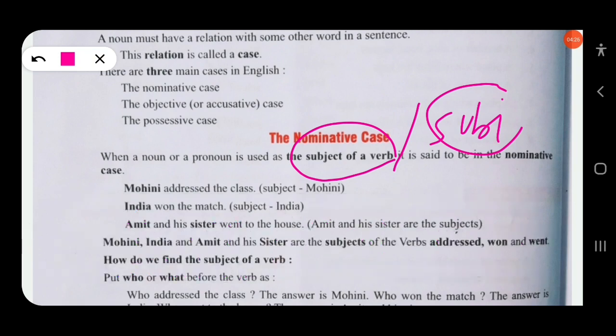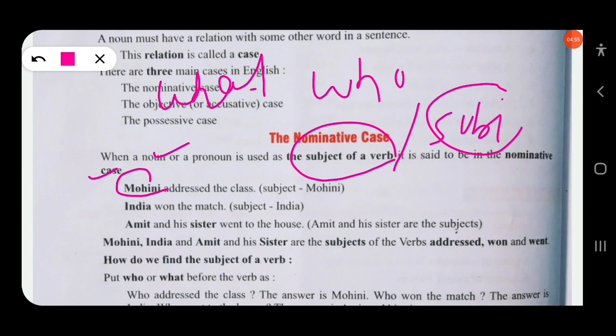First example: Mohini addressed the class. Who addressed the class? To find out the subject in a sentence, you need to ask the question who or what. Who addressed the class? Mohini. So here the action is done by Mohini, the doer of the action. Mohini is the subject, and Mohini is a noun. So here Mohini will be called the subjective case or nominative case. Clear? The subjective case or nominative case means that when a noun or pronoun occupies the position of subject, this is known as the subjective case.